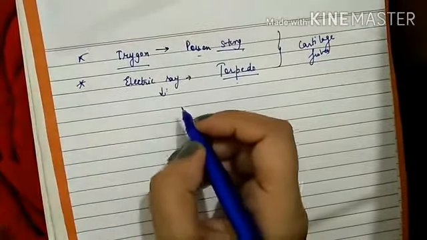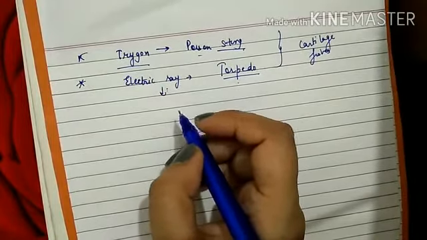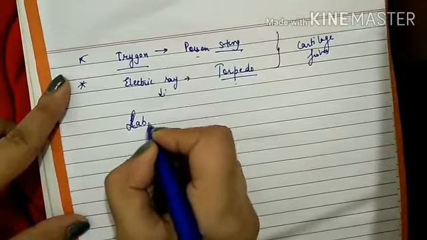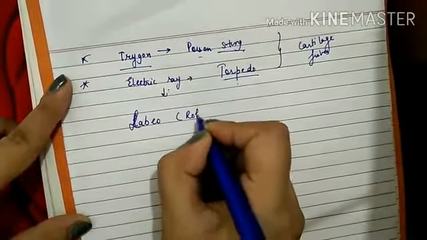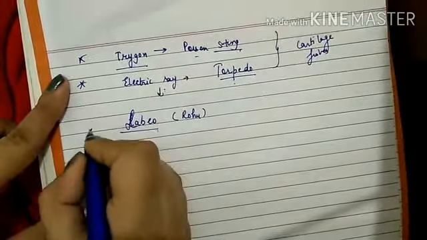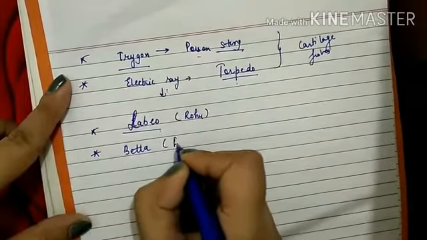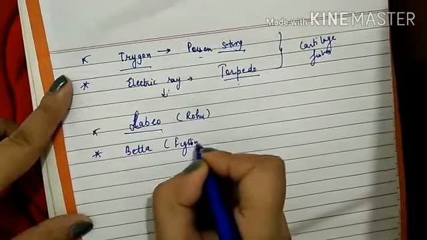Then in class Osteichthyes, you should remember any two examples. You should learn about Labeo, known as rohu, which people eat. Another you can learn about is Betta, known as the fighting fish.